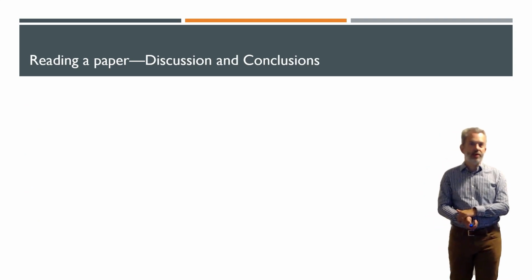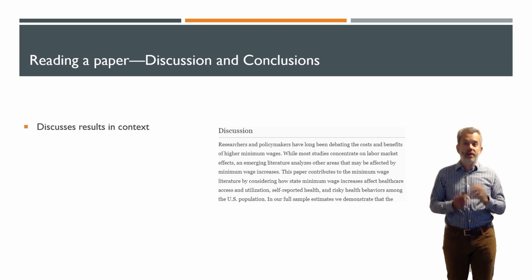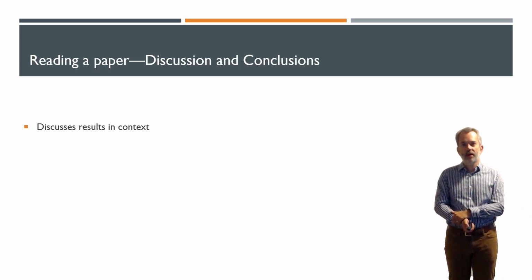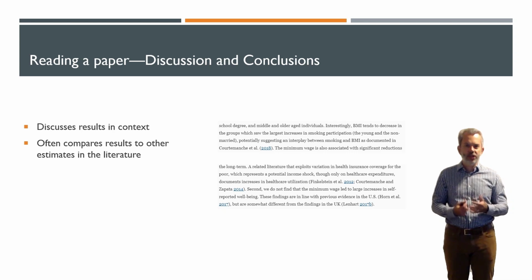The final section, or sometimes two sections of a paper, are the discussion and conclusions. These discussions put the results in context, so they first provide a brief rehash of what was found. So in this paper, for example, they found that there's an effect of the minimum wage on these health-related activities. And then they're going to compare their results to others that are in the literature. And this is very important to do because it gives the authors an opportunity to reconcile differences between what they find and what other people have found, and to reinforce their results by saying, well, our results are similar to what other people have found.